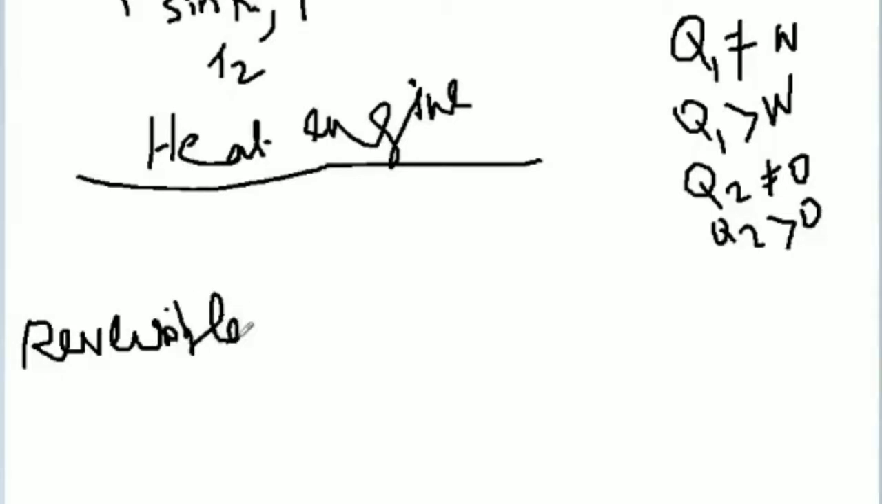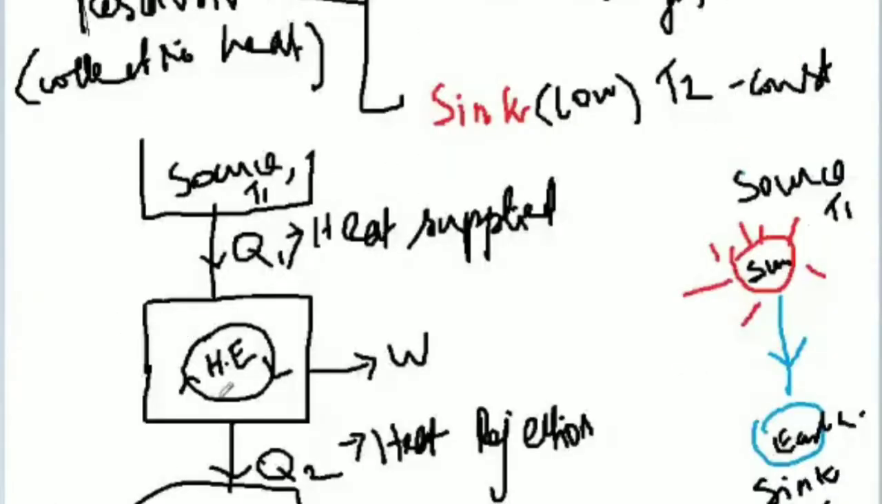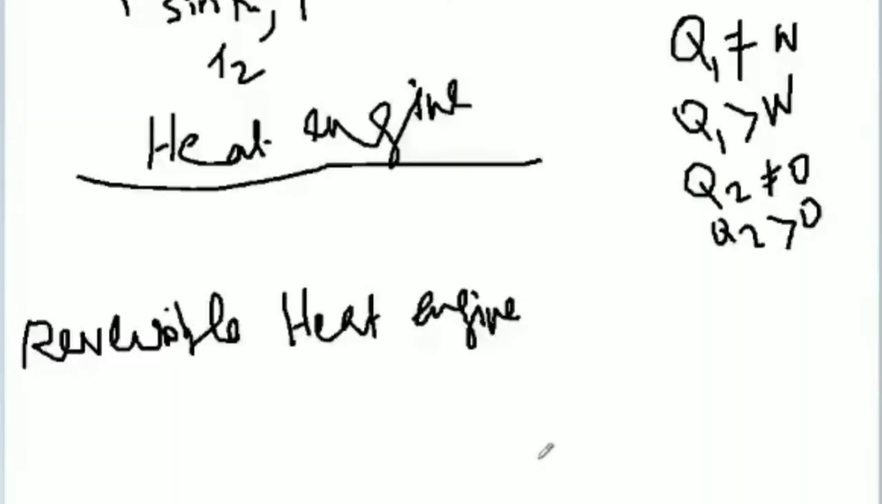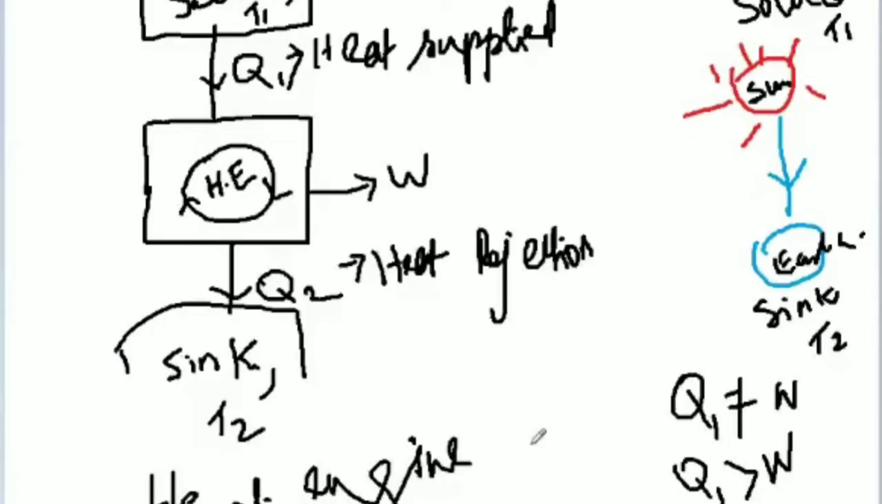Reversible heat engine. A reversible heat engine is nothing but heat transferred from lower temperature to higher temperature, that is, from sink to source. It is a heat engine with only one difference: the direction of heat is opposite. That is Q2 to Q1. Heat engine is Q1 to Q2, but reversible heat engine is Q2 to Q1.